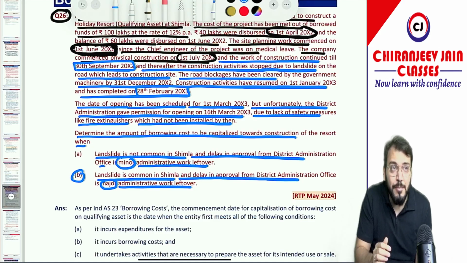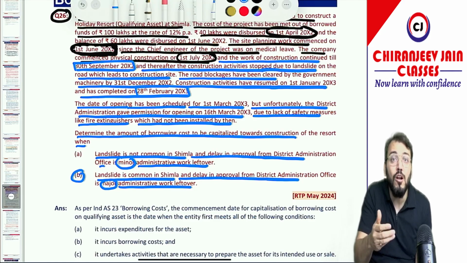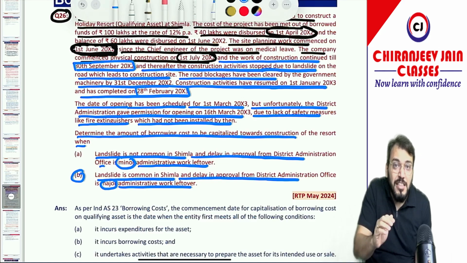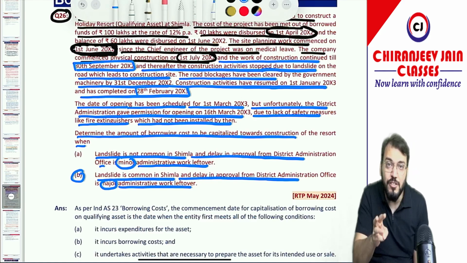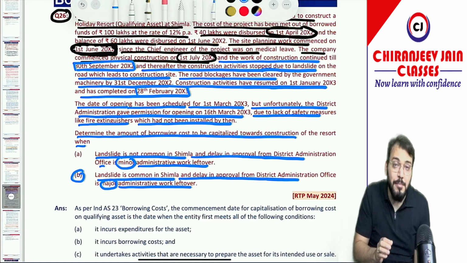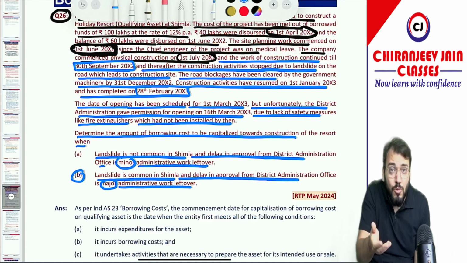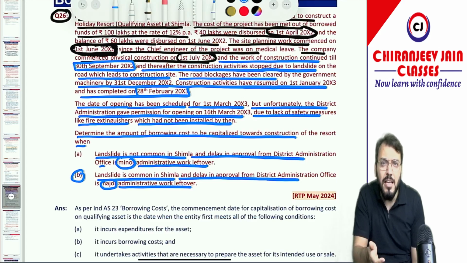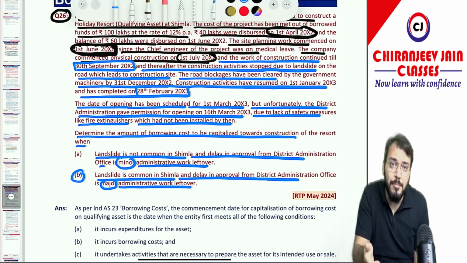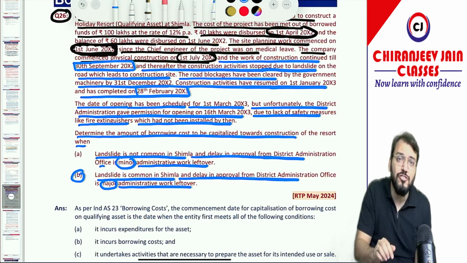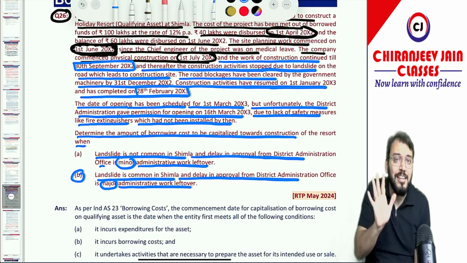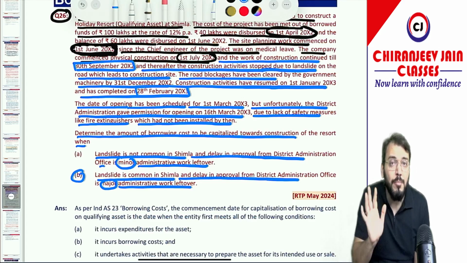When we say unnecessary activities, means which is not known to you, which is not common. So in the first case it is given that landslide is not common. Means can you say it is unnecessary activities, and therefore in the first case we will suspend capitalization for 3 months. But in the second case it is given that landslide is common in Simla, means it is known. If it is known and that landslide happened, then active development which was interrupted is actually the necessary part of the construction. It was already known that that is going to happen, so we are already prepared for that. So in that case borrowing cost capitalization will not be suspended.